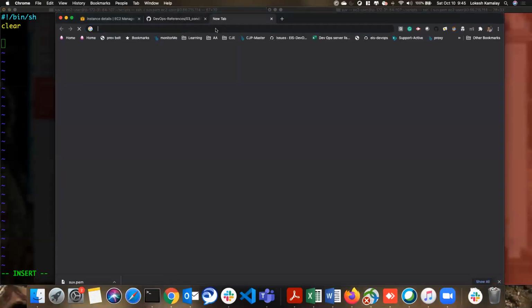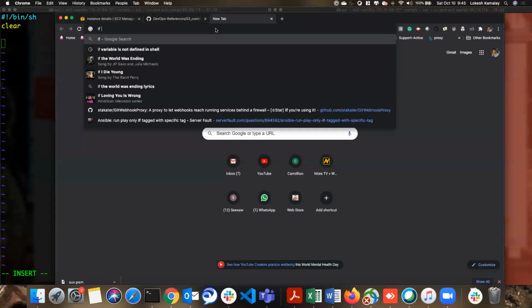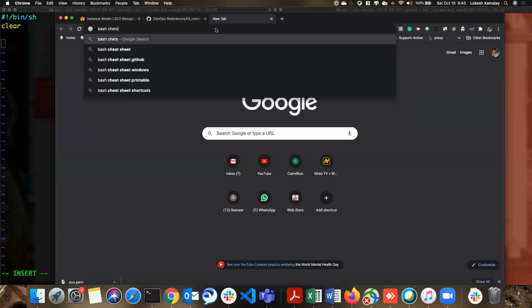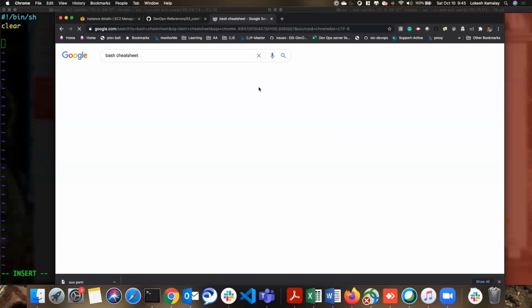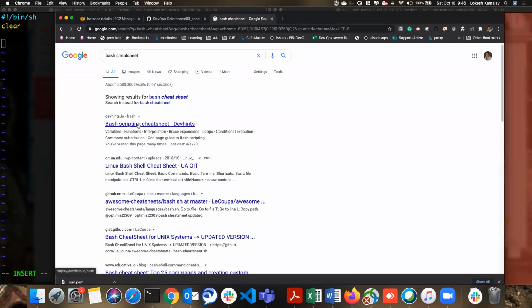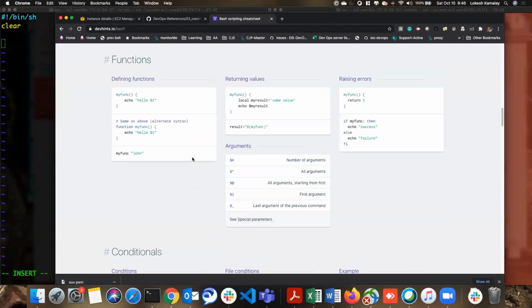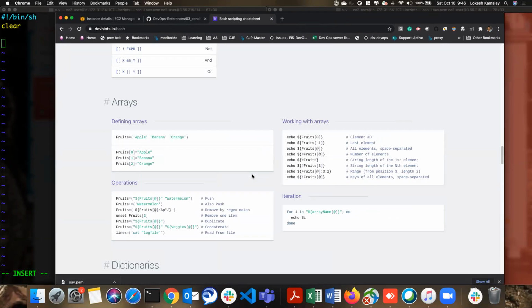So now I want to verify if the file exists. We know the path. Let's assume we are looking in a directory called /tmp. Okay, so the if has some conditions here. So let me give you, yeah, a bash cheat sheet. Yeah, so there are some cheat sheets for bash.